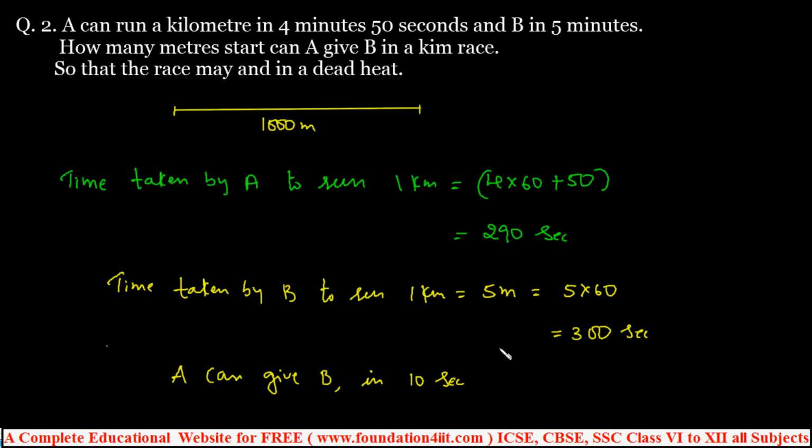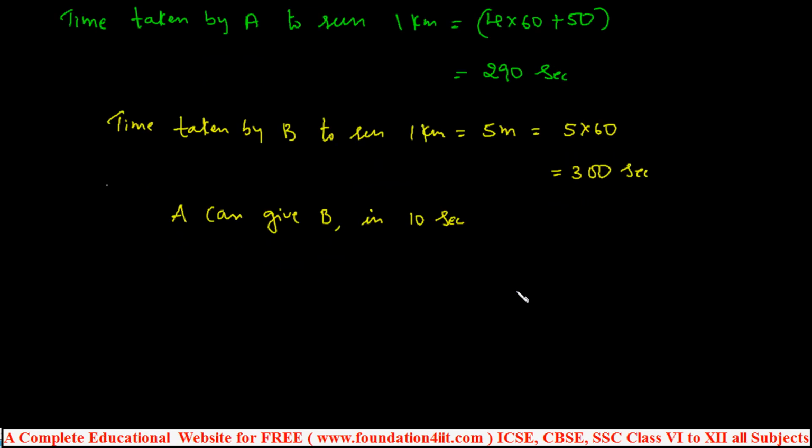Now in 300 seconds, B runs 1000 meters. So now to find out, A how many meters difference you have to find out to cover that. If you make the sentence now, you observe this. In 300 seconds, B runs 1000 meters, right? 1000 meters B is running.